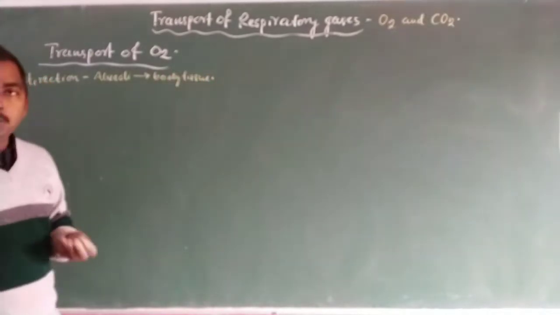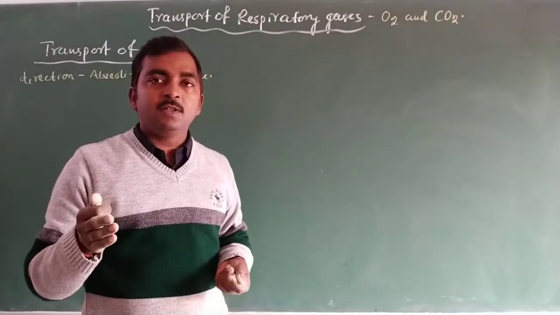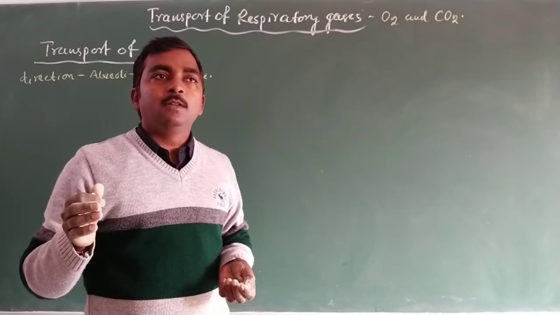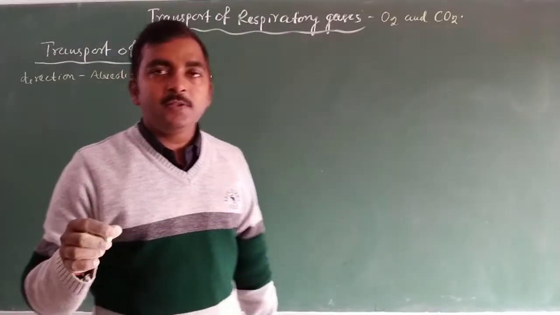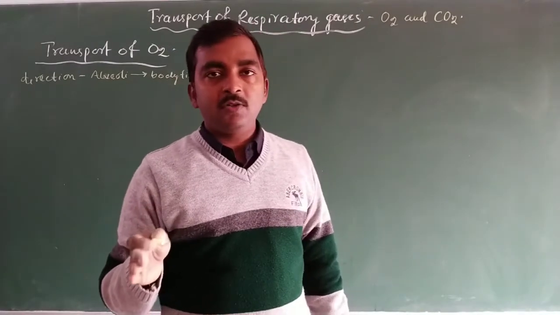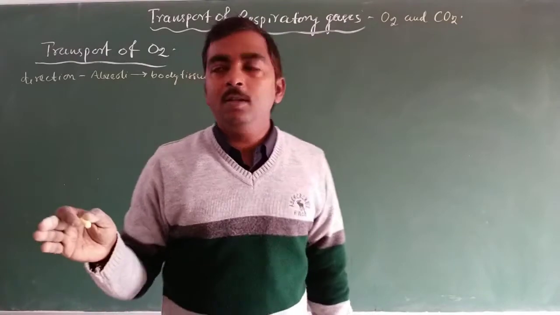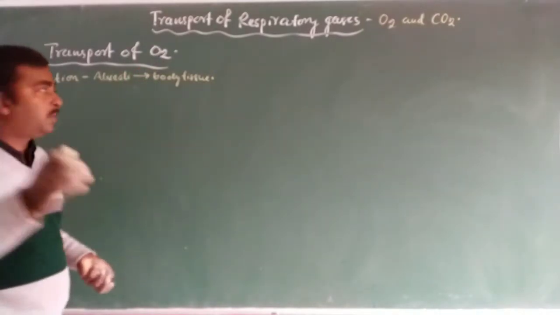The alveoli is the place where there is a high concentration or high partial pressure of oxygen, where oxygen is not used, and in the tissue there is a low partial pressure of oxygen, where its consumption takes place regularly. So the direction of transport of oxygen is from high partial pressure to low partial pressure.